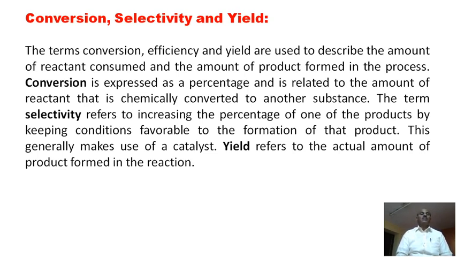Generally the term conversion is used for any type of raw material that is supposed to be converted into products, and the product is obtained from the reactant. It describes the efficiency, the amount of reactant that is consumed or converted into products, and that is known as conversion. It is related by the percentage of the raw material converted into the percentage of product, that is known as conversion.